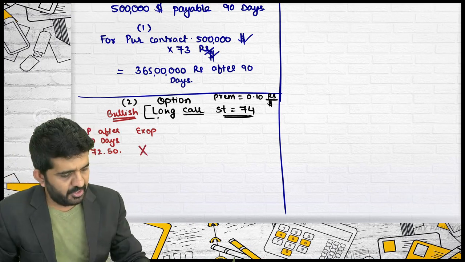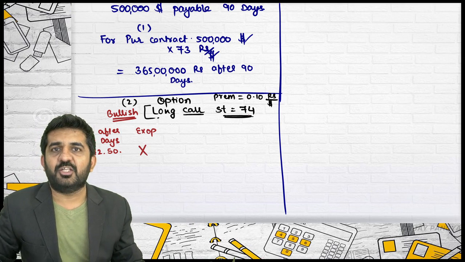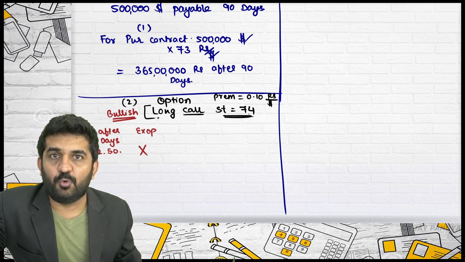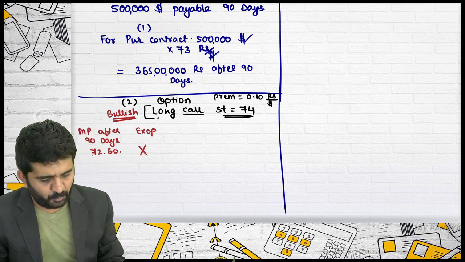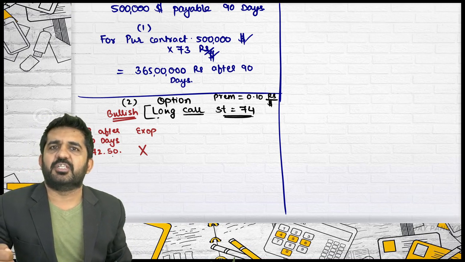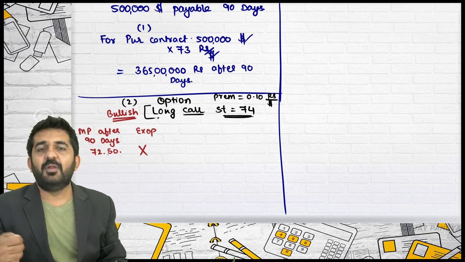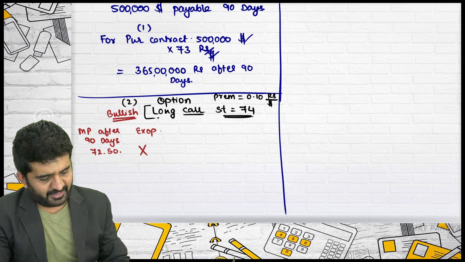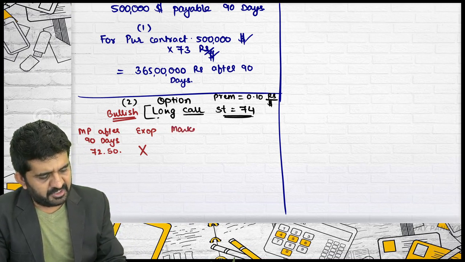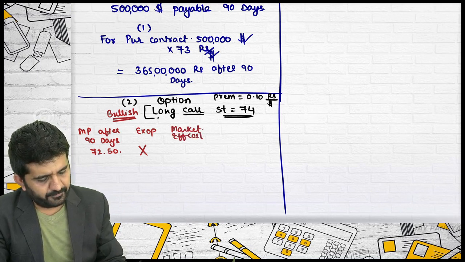I am having an option to purchase at 74. In the market, I can purchase at 72.5, so I will be purchasing it from the market. If I purchase it from the market, what is my effective cost?